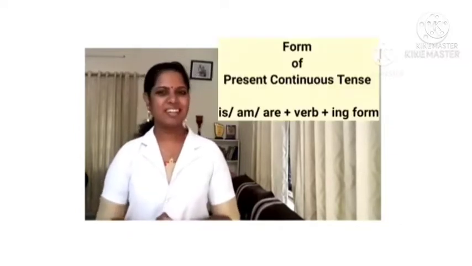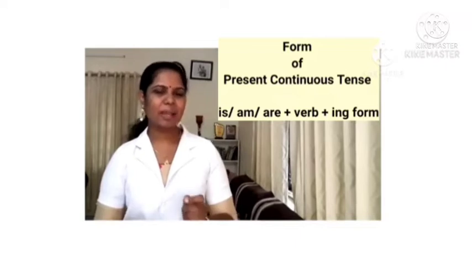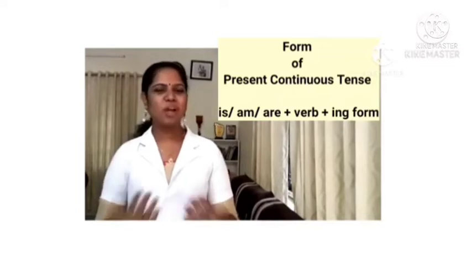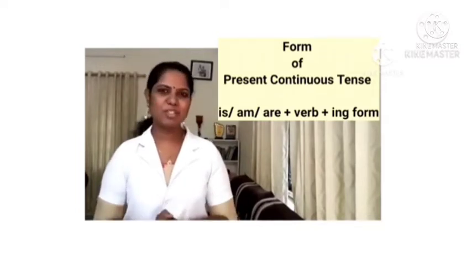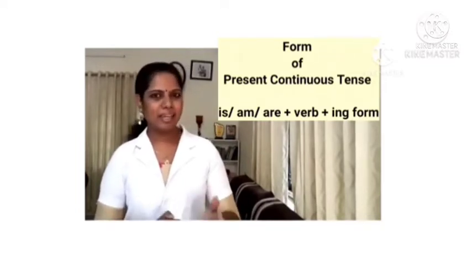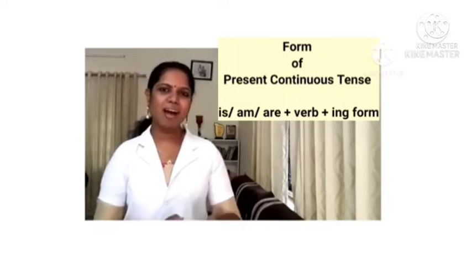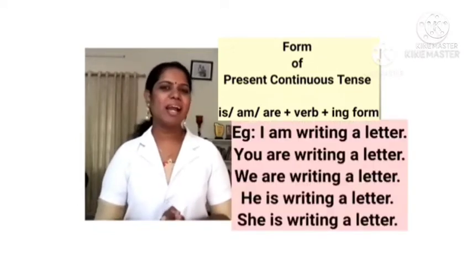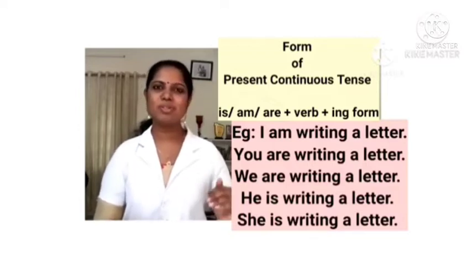Now what is the form of present continuous tense? It is is or am or are plus verb plus ing form. Okay, so how will you make a present continuous form? By adding is or am or are plus verb plus ing form. For example, I am writing a letter. So with I, you should always use am.